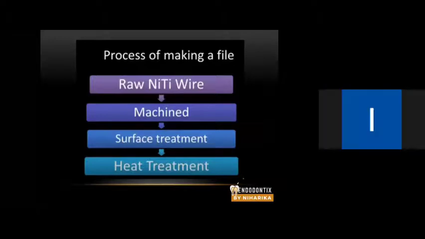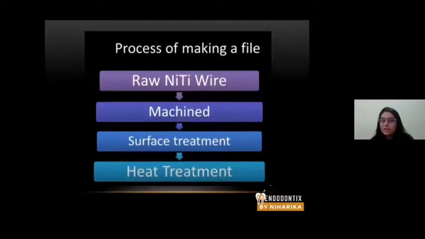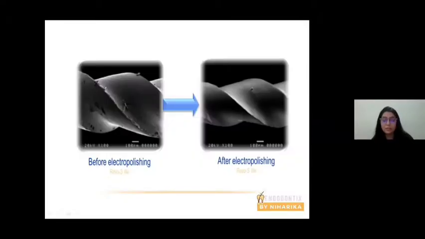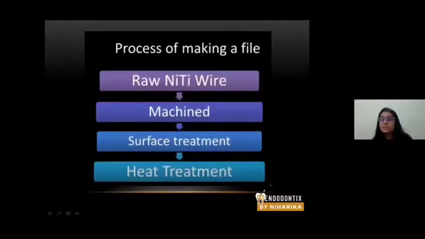After machining, as I mentioned, a raw wire is taken, it is machined, then the surface of the wire or the file is treated to minimize the process of crack initiation and crack propagation, and finally the surface treated file is subjected to specialized thermomechanical heat treatments.